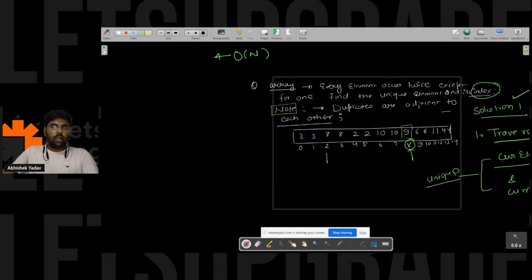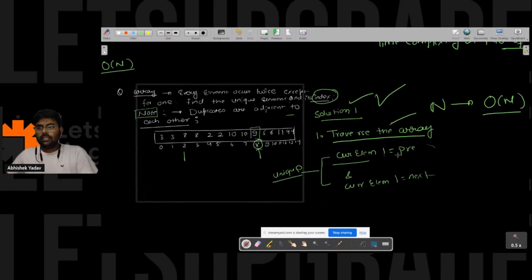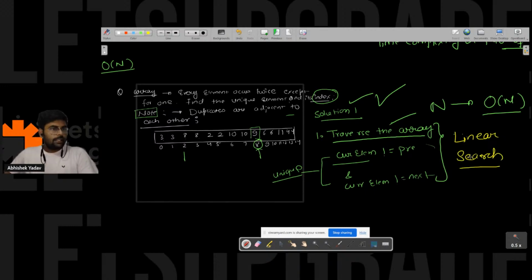Now I want to optimize this solution. Anyone, how can we optimize the solution? We are getting Big O of n. Can anyone suggest any other approach? If we follow this approach, what are we doing? We are applying linear search here, right, everyone? Yes or no? So if we are applying linear search, we get the time complexity as Big O of n.